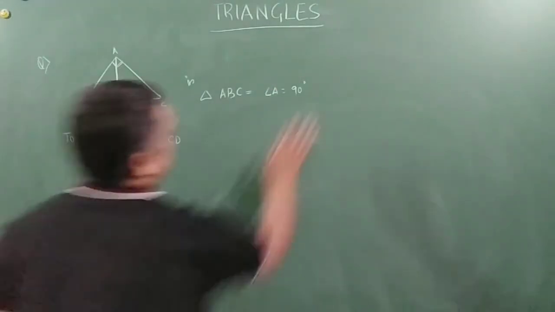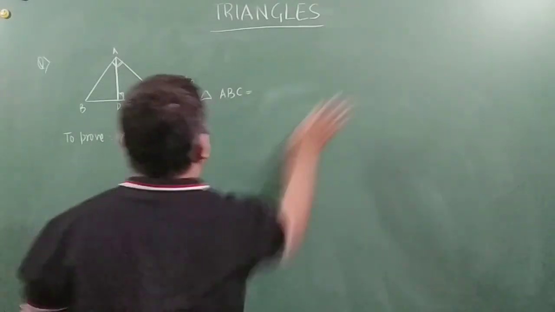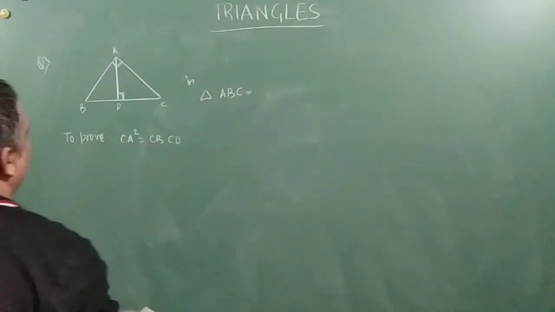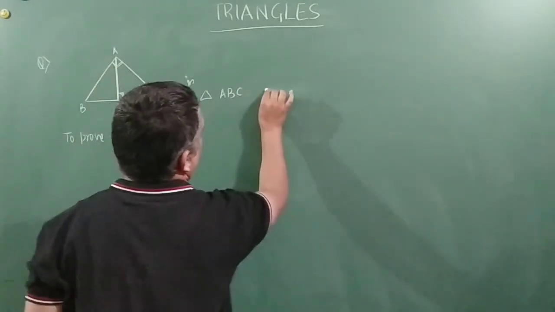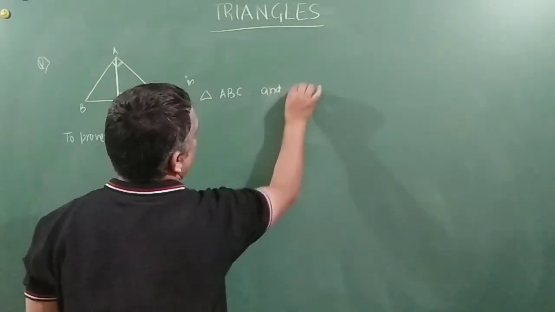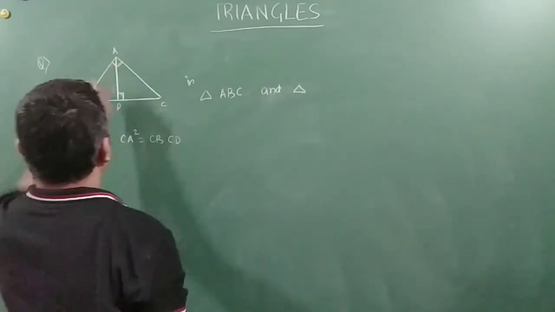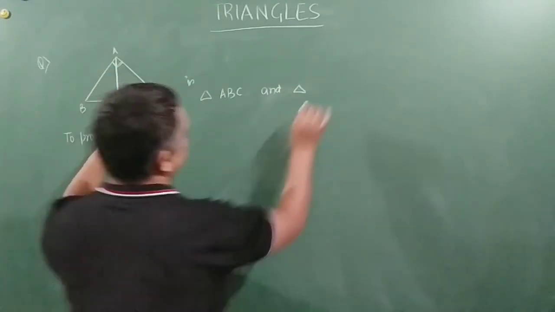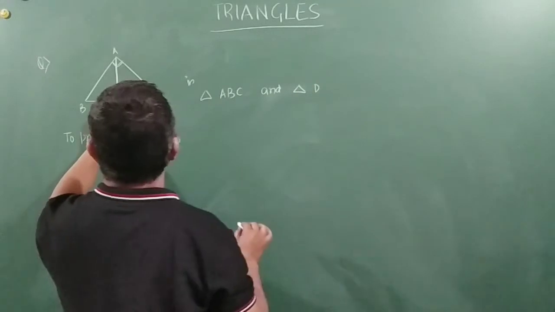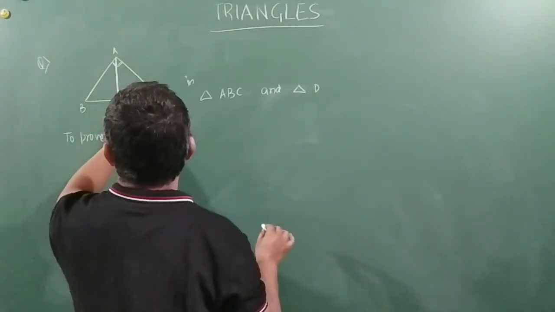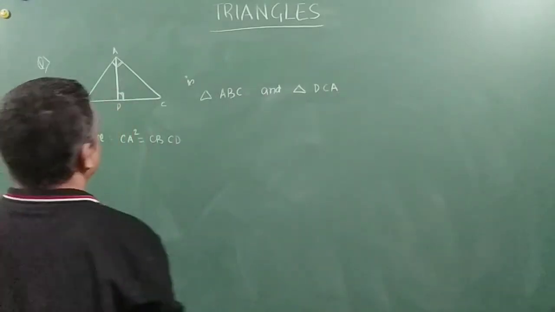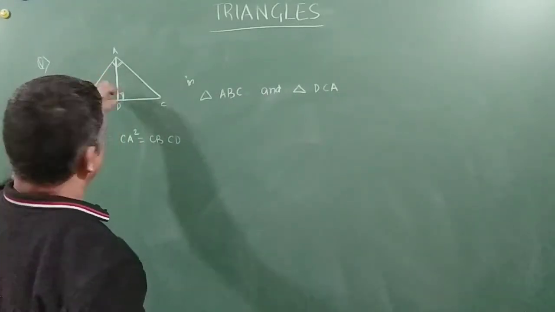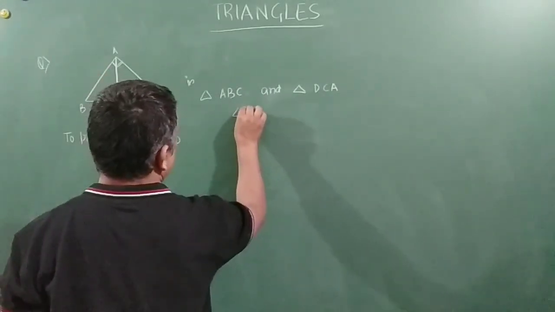No, I cannot assume that. So in triangle ABC and triangle DCA, angle A is equal to angle D, given to us.